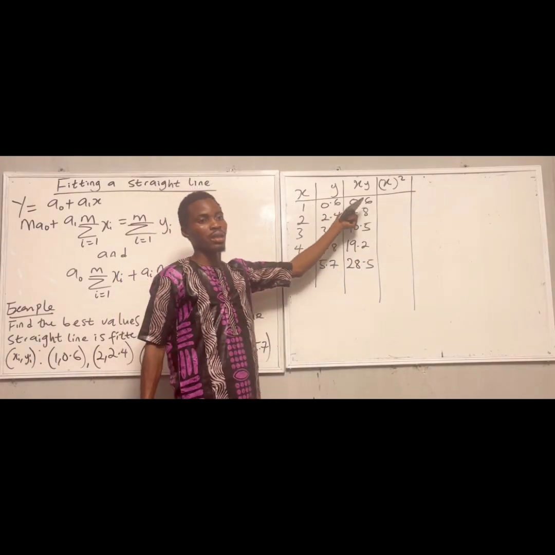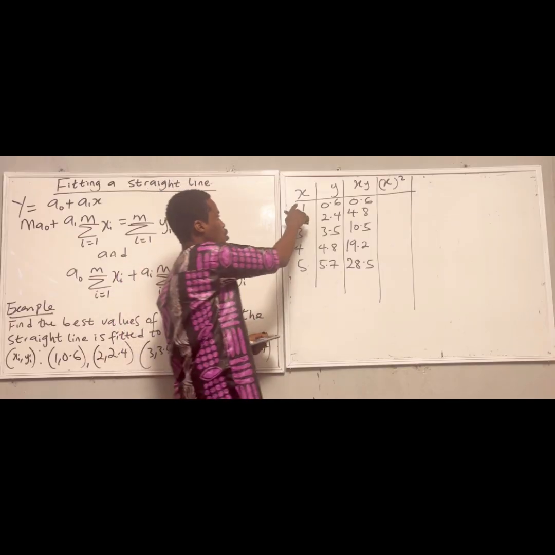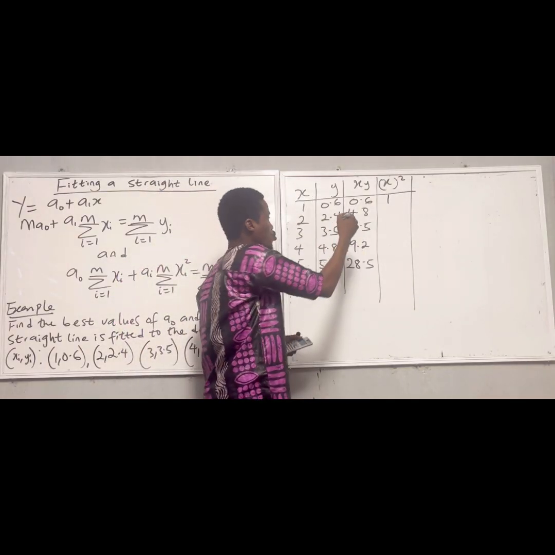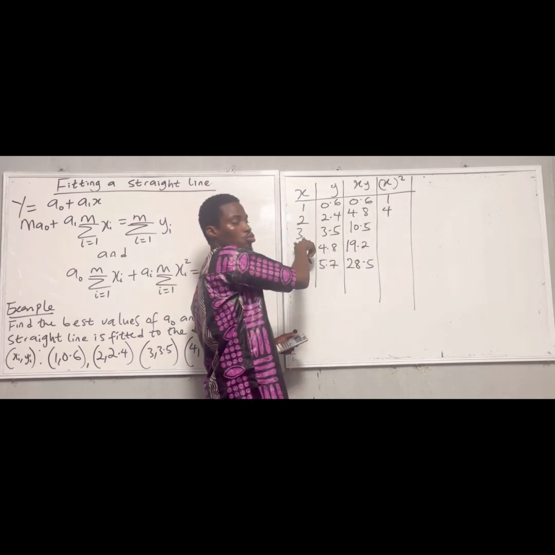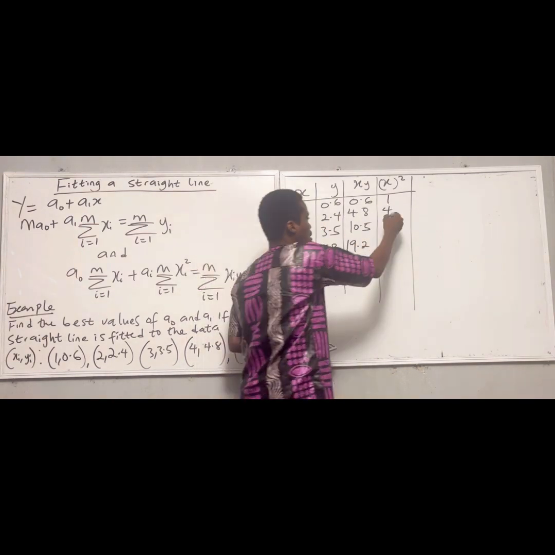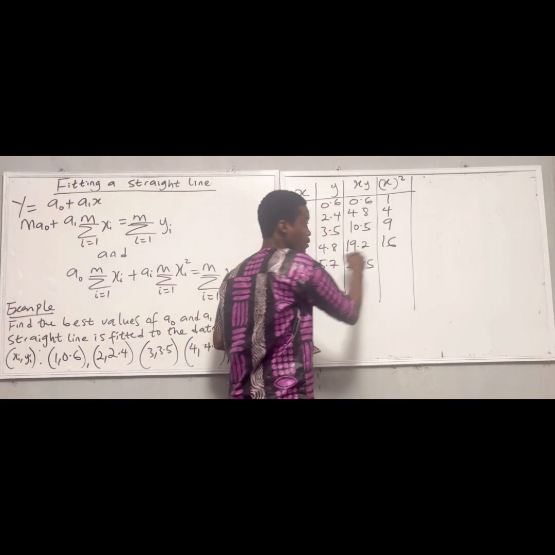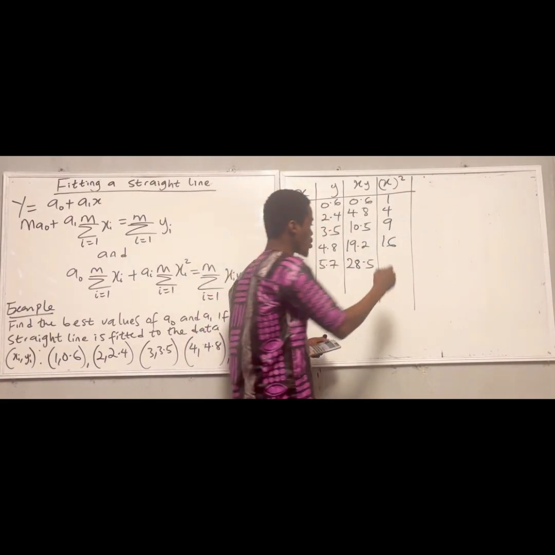Then I have to consider x squared. 1 squared is 1. 2 raised to power 2 is 4. 3 raised to power 2 is 9. 4 raised to power 2 is 16. 5 raised to power 2 is 25.